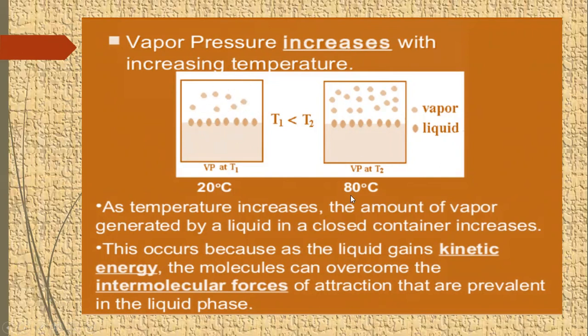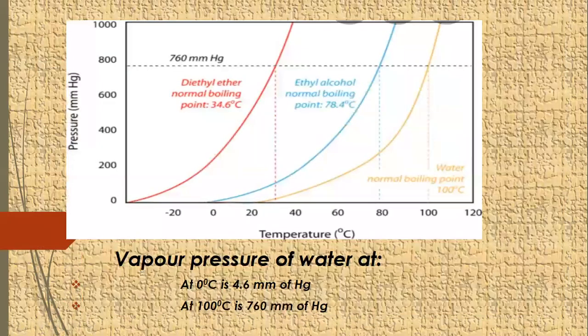When temperature is increased up to 80 degrees centigrade, the number of vapors above the liquid surface increases, which directly increases the vapor pressure. It is because an increase in temperature increases the kinetic energies of the molecules, so these molecules can easily overcome intermolecular forces of attraction and easily change their phase from liquid to gas.